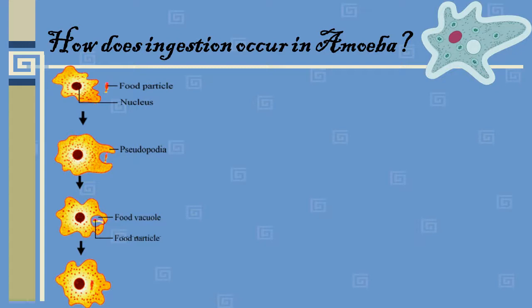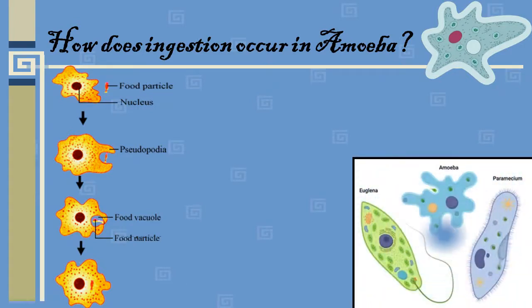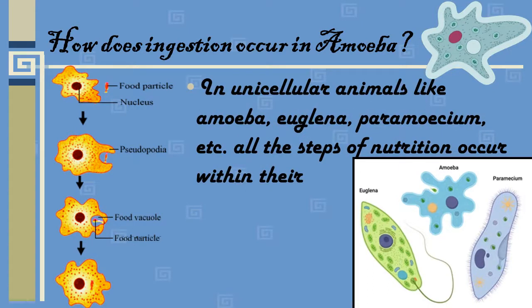So we can say the pseudopodia are leg-like parts, so the undigested food can be removed out from the body, okay, as it moves from the pseudopodia. So in unicellular animals like amoeba, euglena and paramecium etc., all the steps of nutrition occur within their unicellular body. That means all the steps of nutrition like ingestion, assimilation, digestion are taking place within a single cell only. So this is how the ingestion occurs in the amoeba, unicellular organisms.